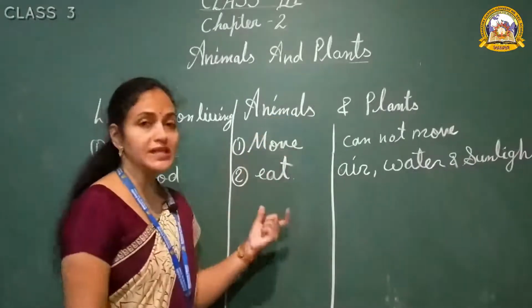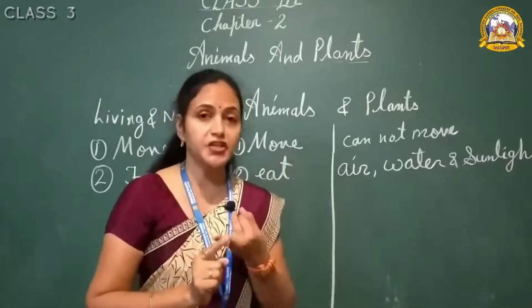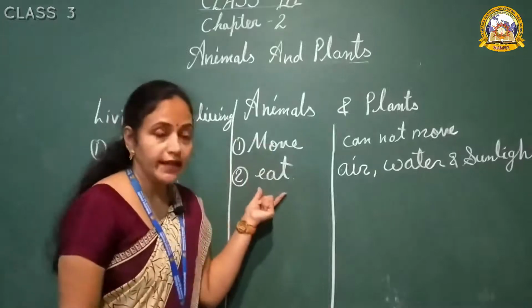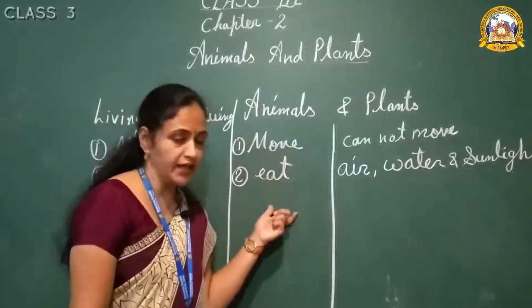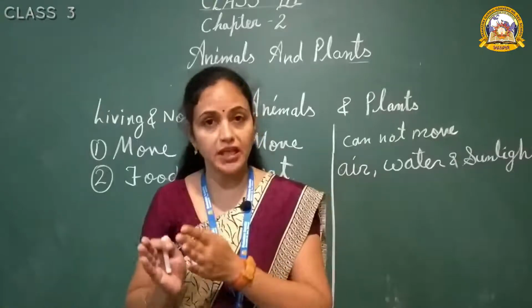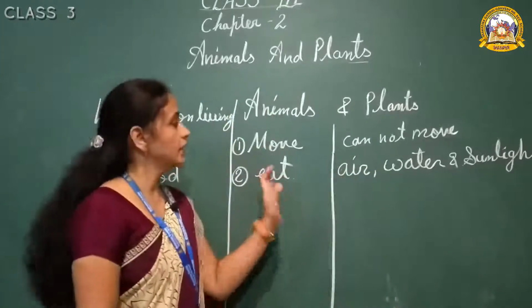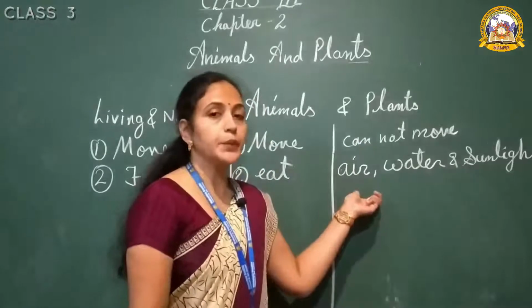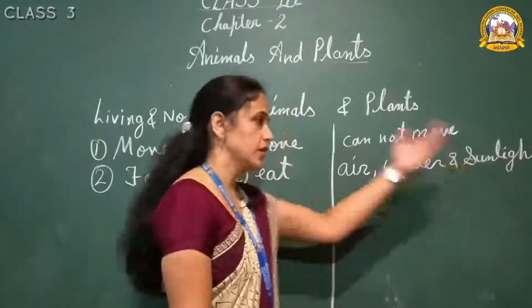Animals eat plants, and some animals eat plant eating animals, flesh eating animals. Yes or no? Animals eat plants and some animals eat plant eating animals. So we can say that some animals eat plants and some eat flesh. Understand? Now here plants. What are plants eating? Plants prepare their own food with the help of air, water and sunlight.